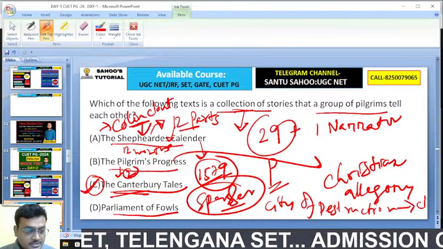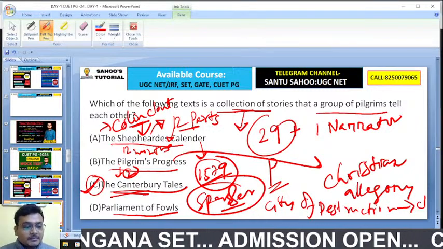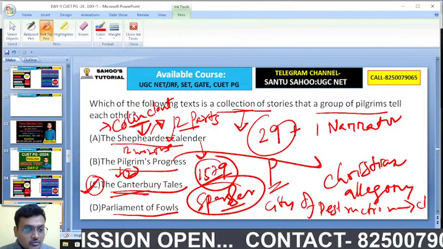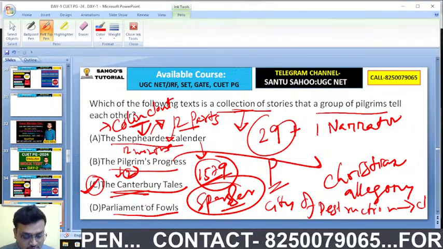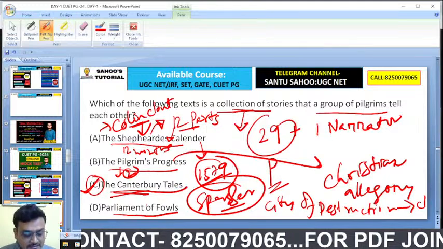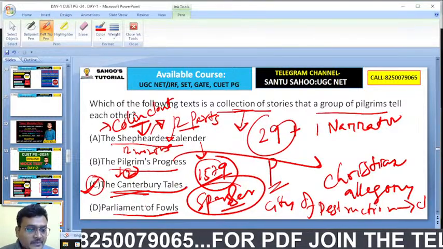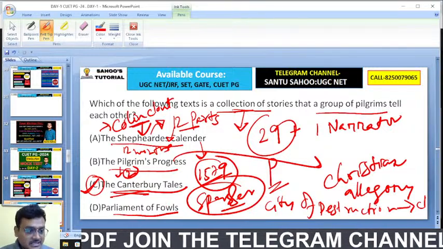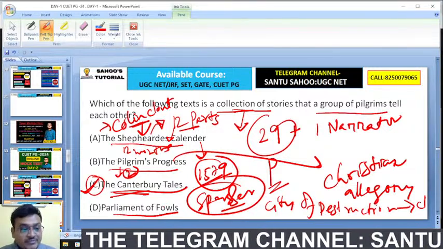Got it. And here, The Parliament of Fowls is a work by whom? Geoffrey Chaucer is writing Parliament of Fowls. Here, fowls means birds, and it's a beast fable.